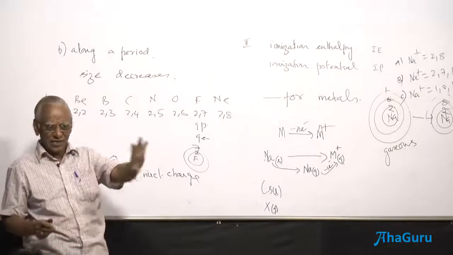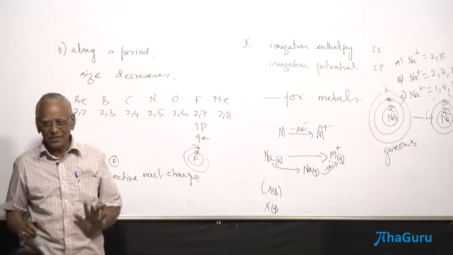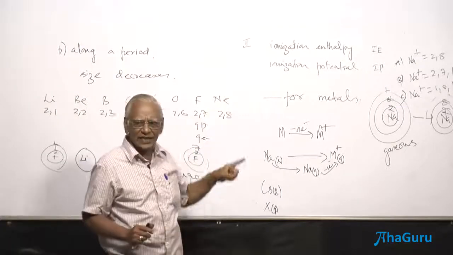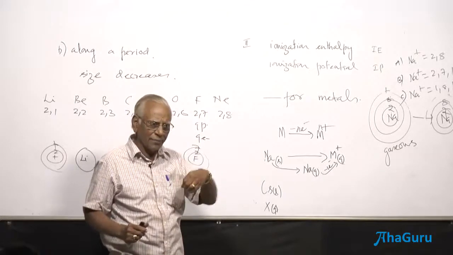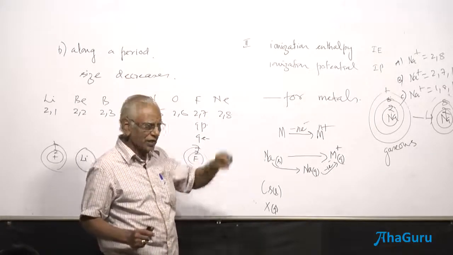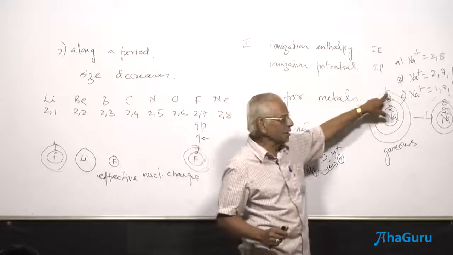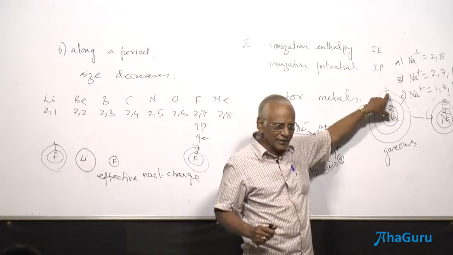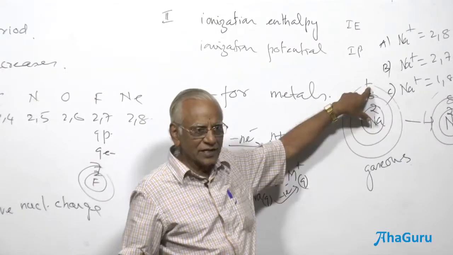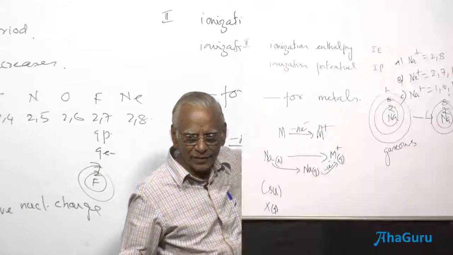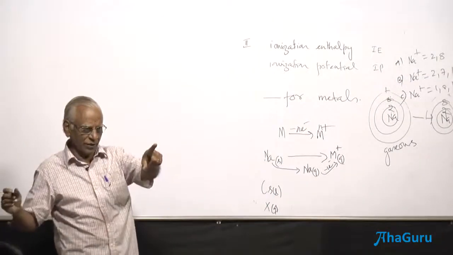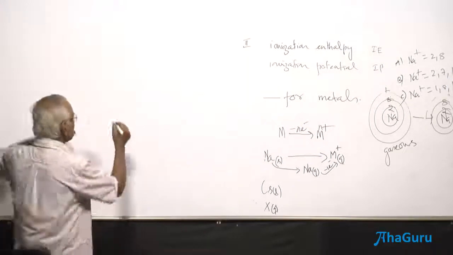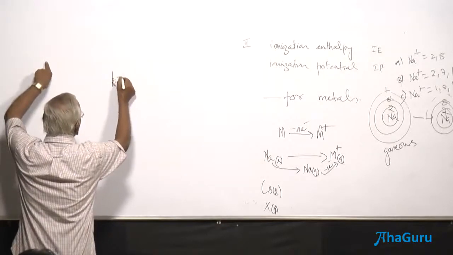I just repeat it, listen to me. After that you can make a note of it. Ionization energy is the energy required, absorbed, to remove an electron present in the last shell of a gaseous atom of 1 mole of an element. You have 1 mole of an element and you try to remove 1 electron from every atom of 1 mole of the element. And that energy is expressed in kilojoules per mole.